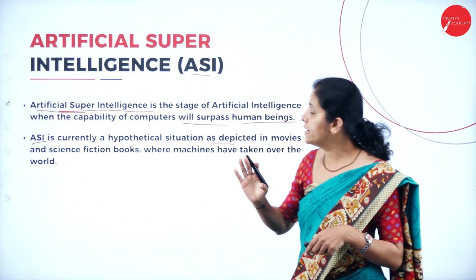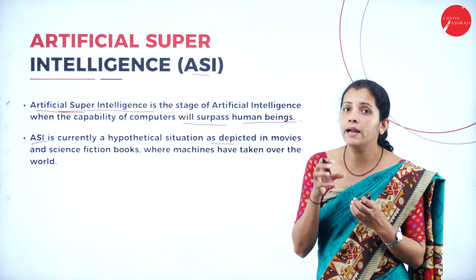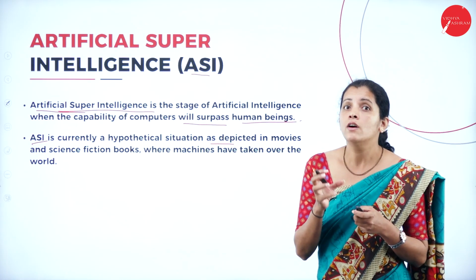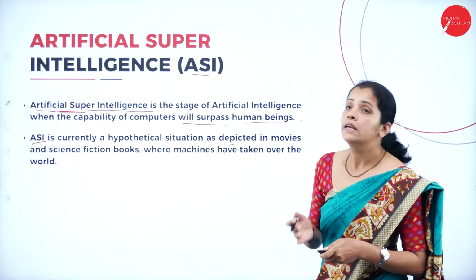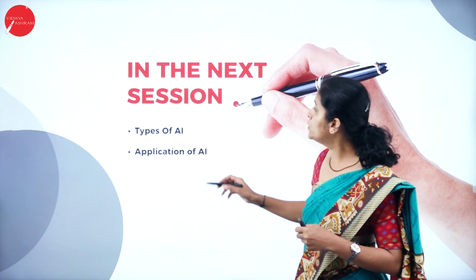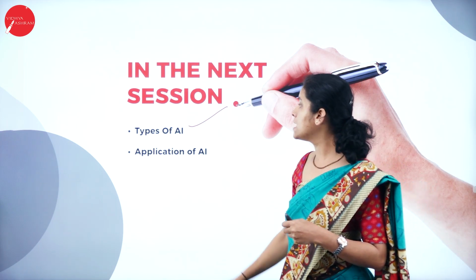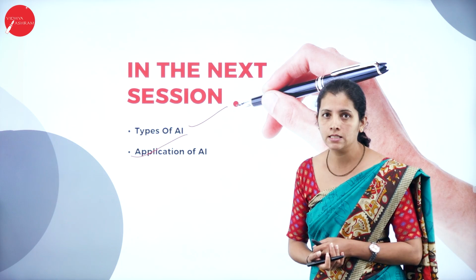So dear students, the topics I have discussed in today's class are very important from the examination point of view. In my next session, I'm going to deal with types of artificial intelligence as well as applications of artificial intelligence.